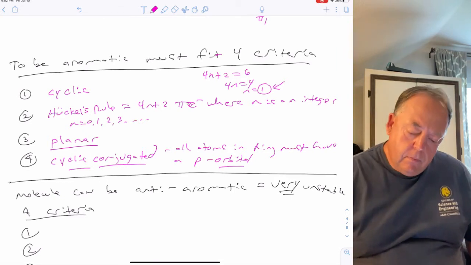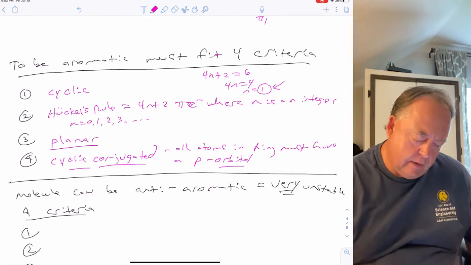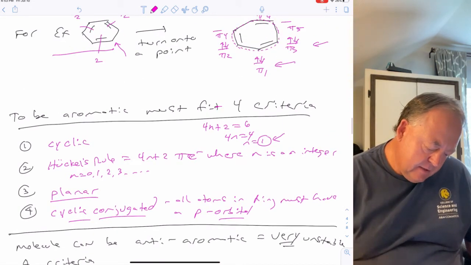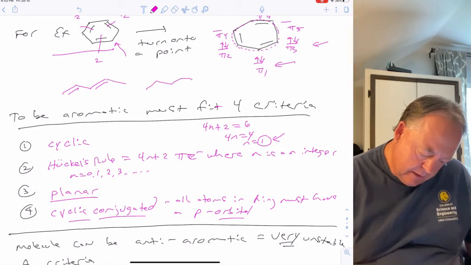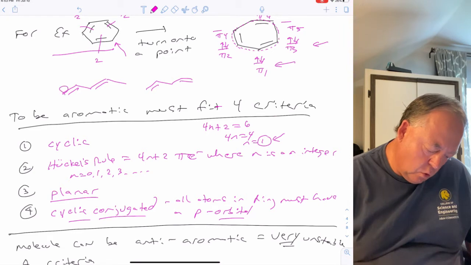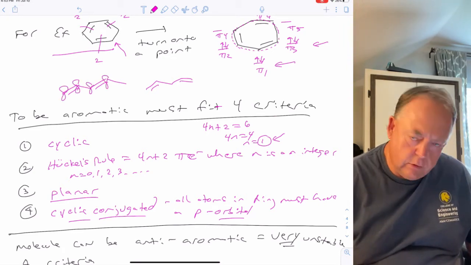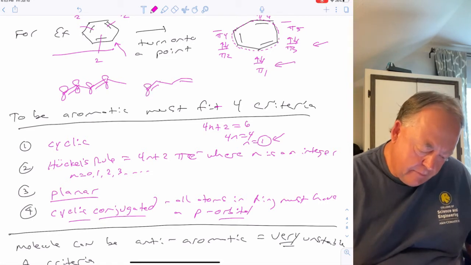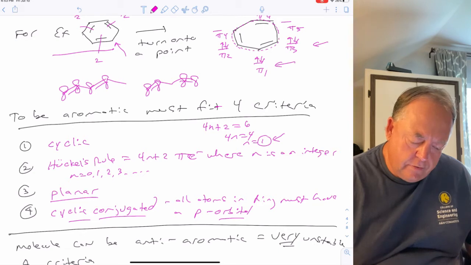So all atoms in the ring have to have a p orbital in order to be conjugated, right? Because if you remember what conjugation means, we talked about conjugation for that molecule, versus that molecule. Here you have p orbital, p orbital, p orbital, p orbital. That's conjugated because all of the p orbitals are on adjacent carbons. Here you have p orbital, no p orbital, and then p orbital, and those are not conjugated, right?